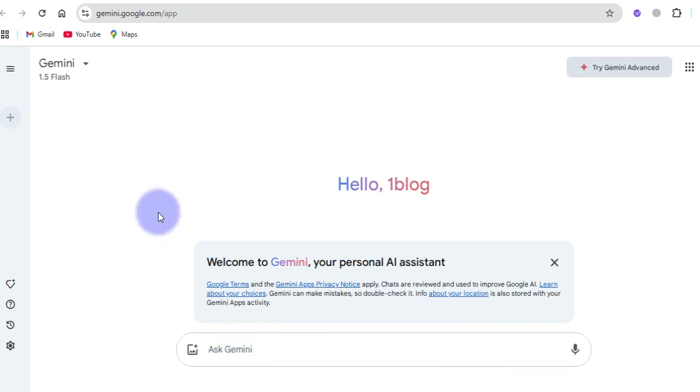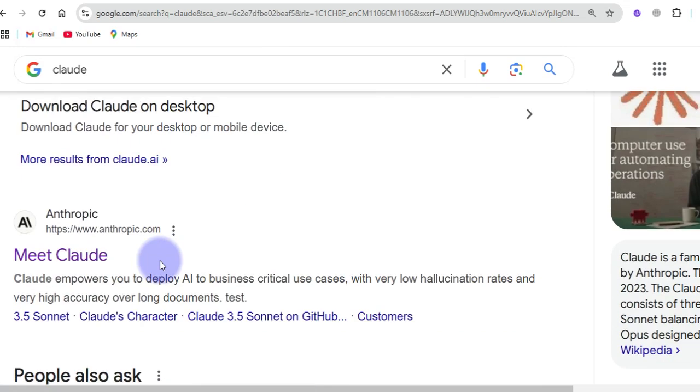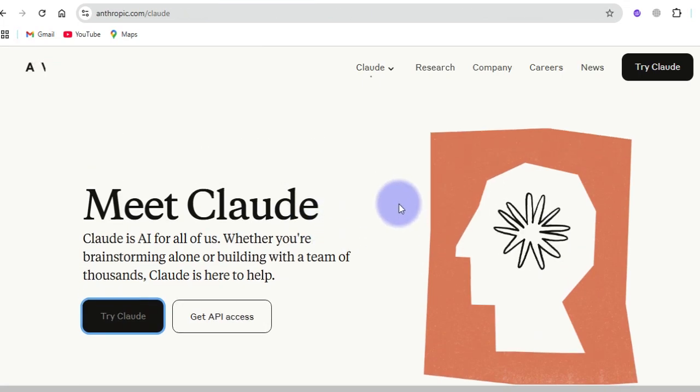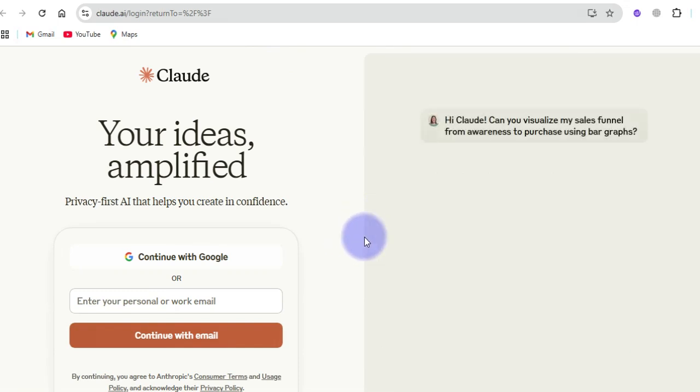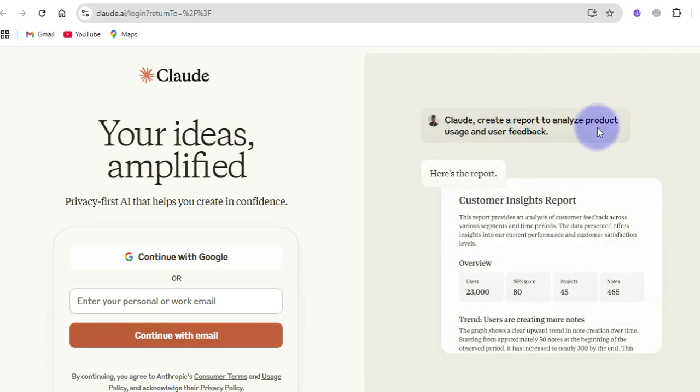Looking at the next powerful AI tool similar to ChatGPT, it is a tool called Claude. This tool is very relevant. You can see here, this is the website. You can see Meet Claude. This is how it looks from the front end. It is a very powerful AI tool. And it has this powerful insight section where it can build ideas for you based on a given topic. You can see examples of things it can do based on questions asked by people like you and me, like create a report to analyze product usage. You can see it has given an answer to that particular request.